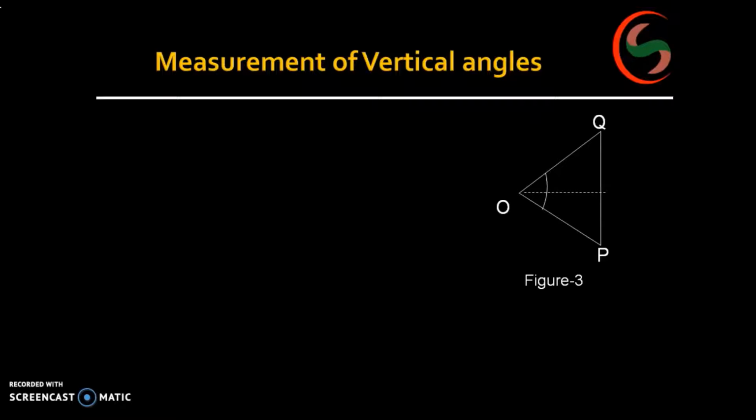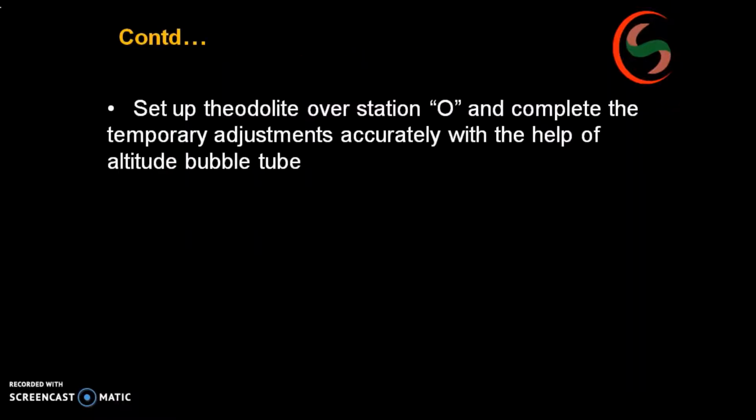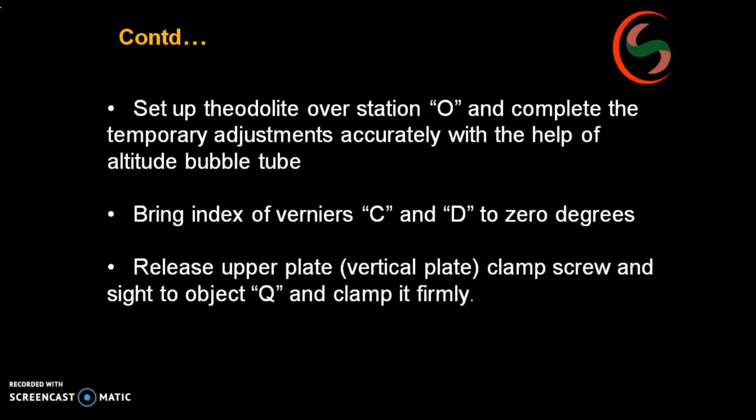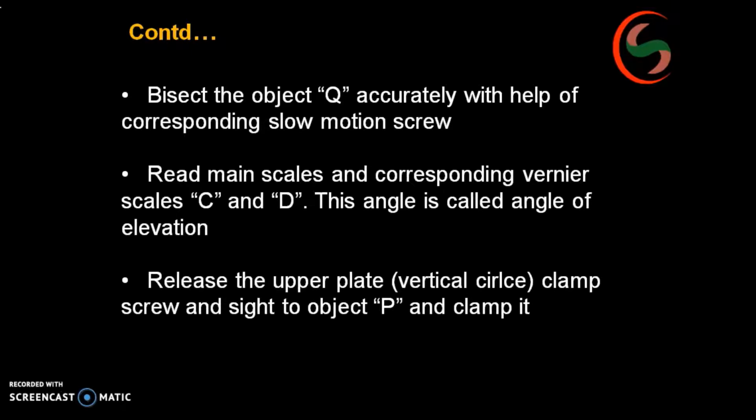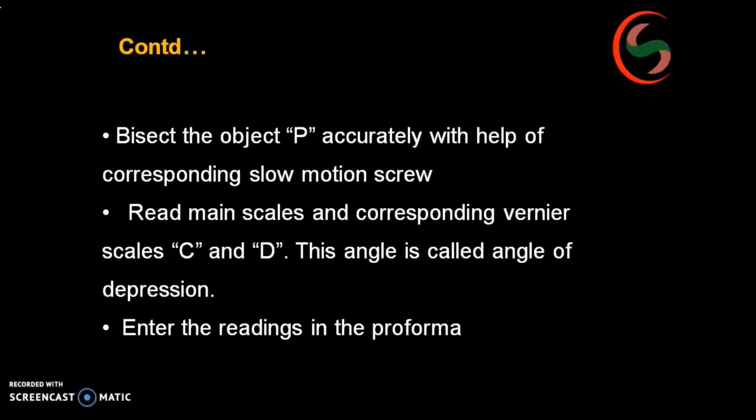Next, you loosen the clamp and sight point P. Again tighten it, bisect exactly using the tangent screw, then take the main scale reading and vernier C and vernier D. Thus you will get the angle of elevation and the angle of depression, as I said.